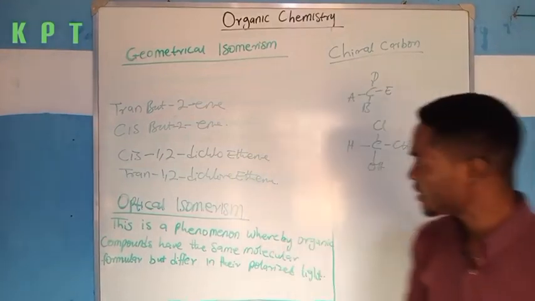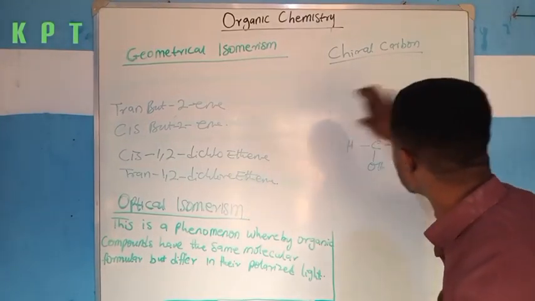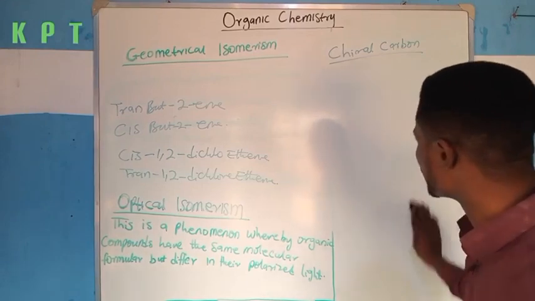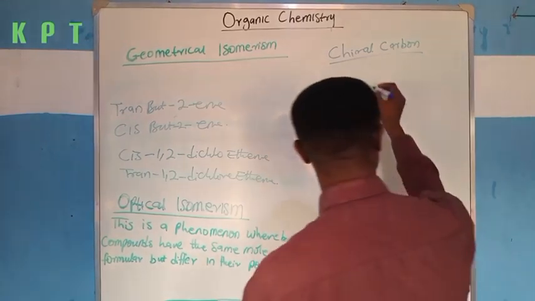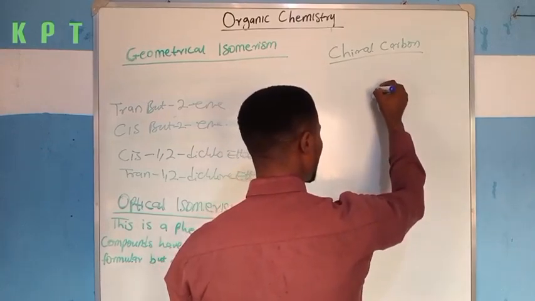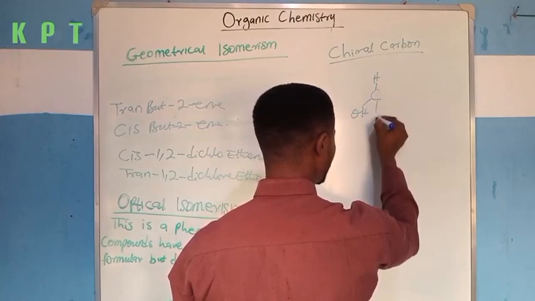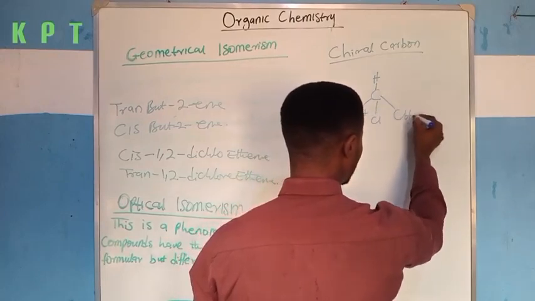Very importantly, if light is incident on any chiral carbon, that chiral carbon could either rotate right or rotate left. Let me show this. This is carbon and this is hydrogen here. Here I have OH attached, here I have Cl, and I have CH3.